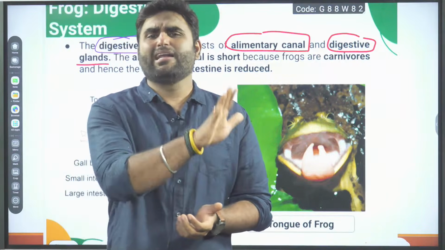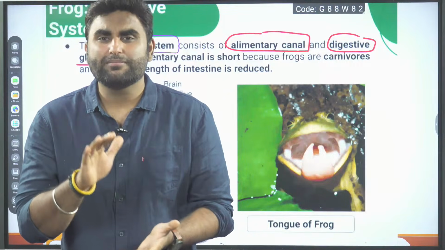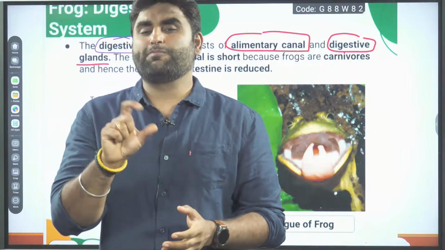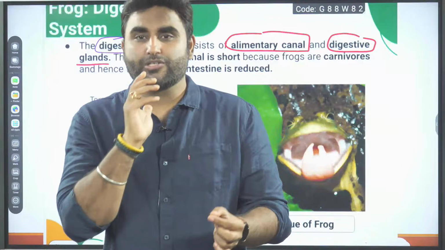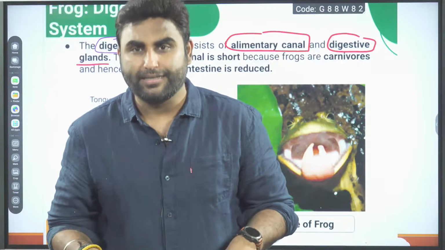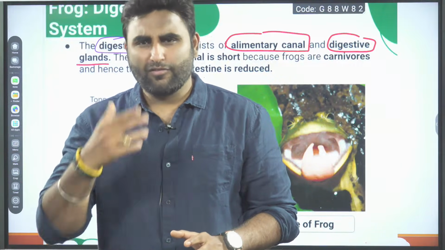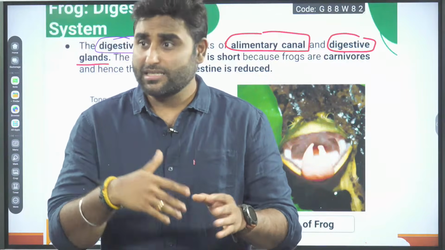Whereas you see in carnivores, like we are omnivores, let's say, or you say carnivores. Carnivore, as per their body size, their alimentary canal is 3 to 5 times larger. Like if I am 6 feet, alimentary canal will be around 30 feet, from mouth to anus, small intestine, large intestine, colon and all.